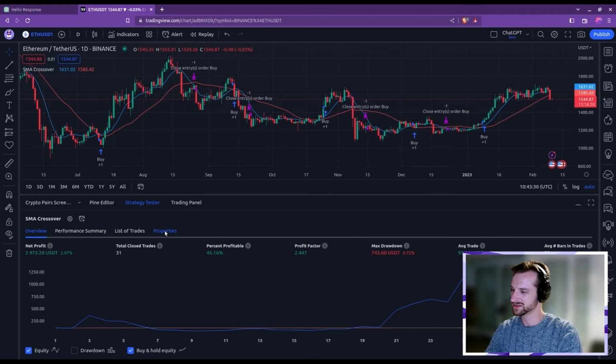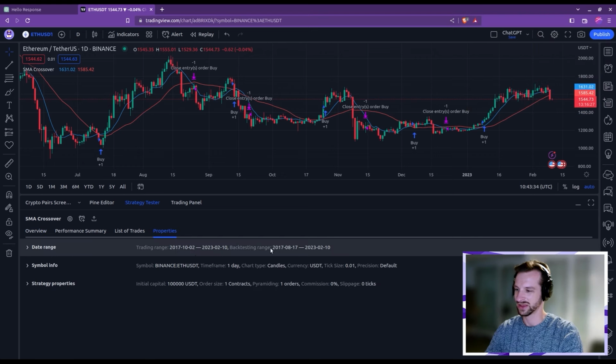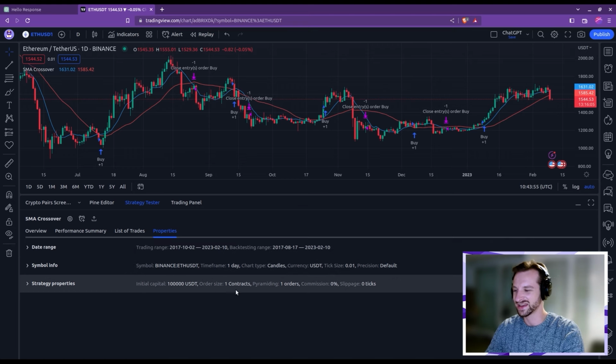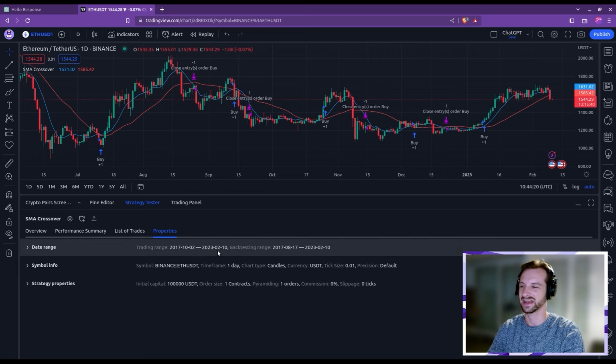Let's go maybe see properties. Okay, the range is until 2017. Great. 1 day, all good. Okay. But I do see here the problem. The order size is 1 contracts, but this is not what we want to do typically. We just want to work in the percentage of the total portfolio. And because this, as I said, is really a trending strategy, I would just use 100% of my portfolio. So let's change that and see what happens.